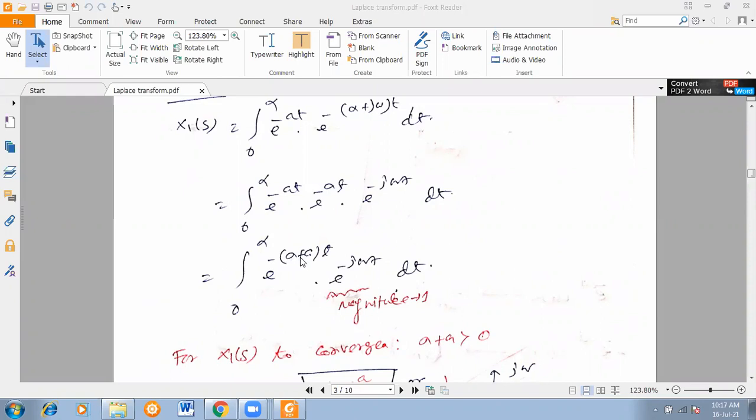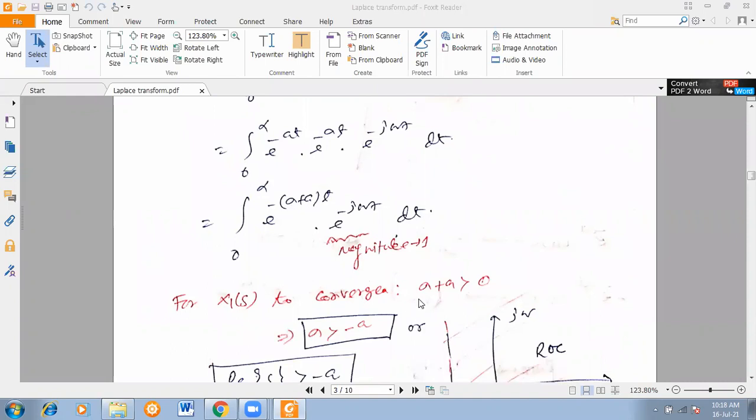If sigma plus a itself is negative, then what happens? Negative negative is positive. So if you put infinity here, it will be e to the power positive infinity, so it will be diverging, not converging. That's why this function as a whole converges only when sigma plus a is positive. So sigma plus a should always be greater than 0. That is the condition.